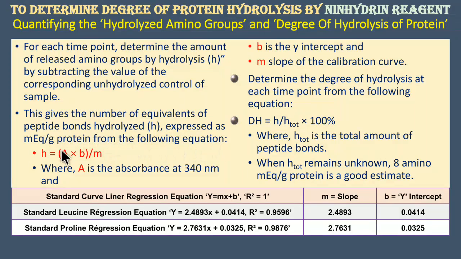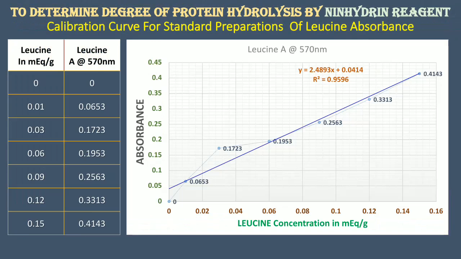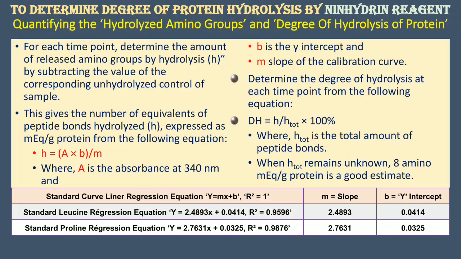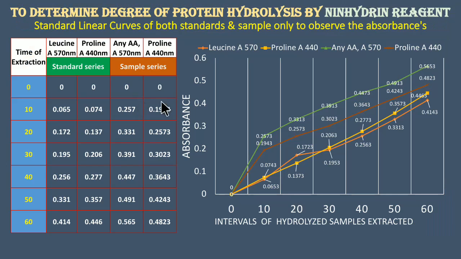Now here, the calibrated graphs which we have got will be helpful to subject the values in this equation. This equation will be helpful to estimate the hydrolyzed peptide bonds. When you consider this equation, H is nothing but the hydrolyzed peptide bonds. Here A is the absorbance.